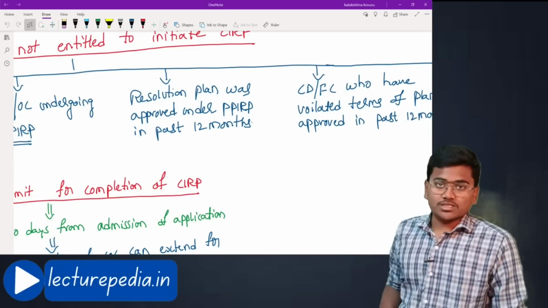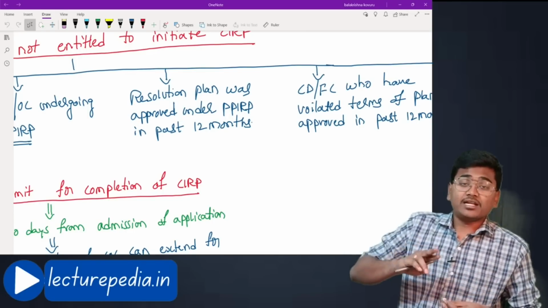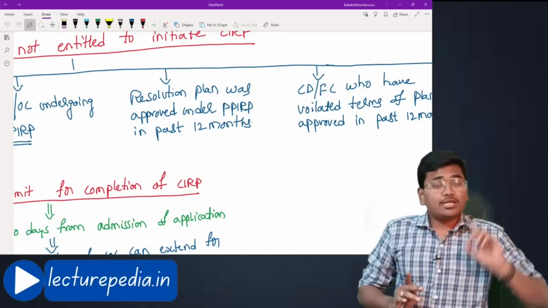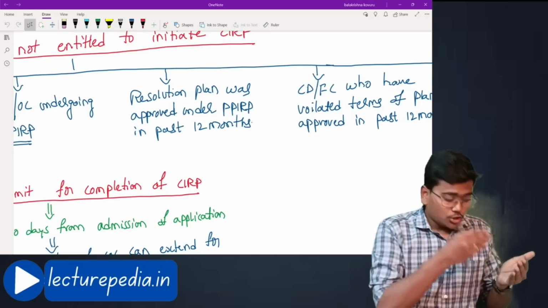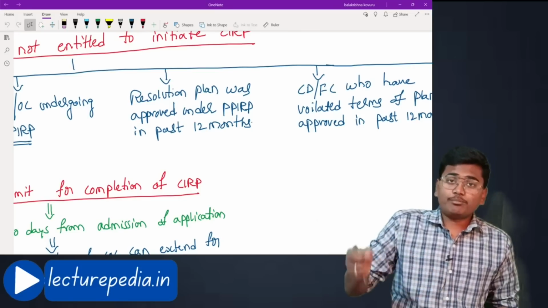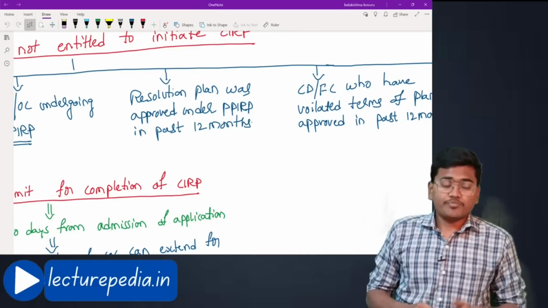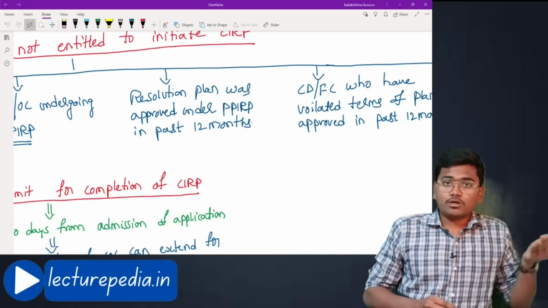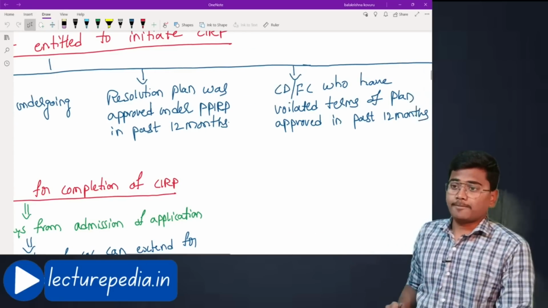Next, resolution plan was approved under pre-packaged insolvency resolution process in past 12 months. Okay, against this corporate debtor, a resolution plan under PPIRP, that is pre-packaged insolvency resolution process, was approved in the past 12 months. In that case, you are already having an approved resolution plan. You implement such a resolution plan. Why again you are coming to initiate a fresh application against corporate debtor for a corporate insolvency resolution process? You just implement the resolution plan that was already approved. Okay, so you cannot initiate a fresh CIRP in that case.